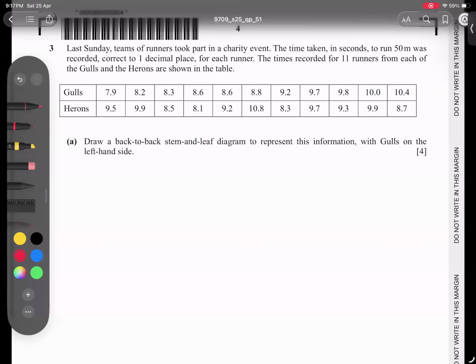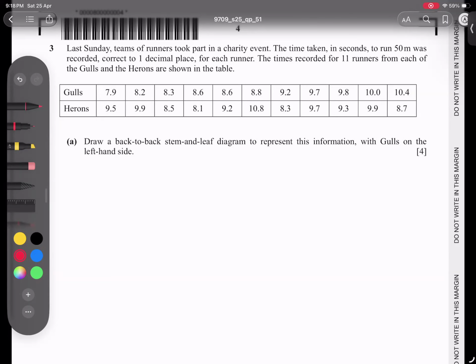Last Sunday, teams of runners took part in a charity event. The time taken in seconds to run 50 meters was recorded, correct to 1 dp for each runner. The times recorded for 11 runners for each of the Goals and Herons are shown in the table. So 11 and 11 of each. Draw a back-to-back stem and leaf diagram, with Goals on the left-hand side and Herons on the right-hand side.